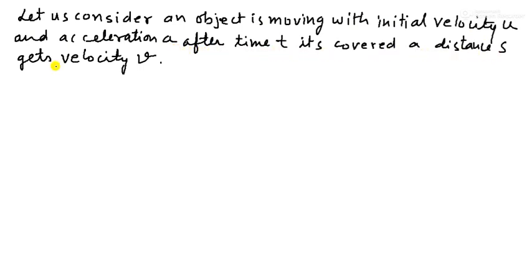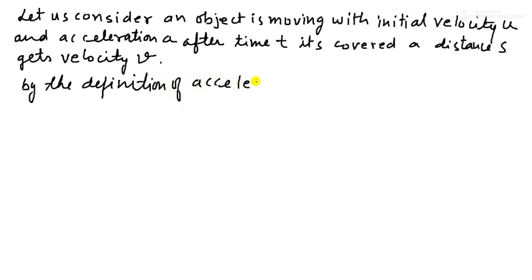Yes, now come to the derivation. Let us consider an object is moving with initial velocity u and acceleration a. After time t, it has covered a distance s and gets velocity small v.